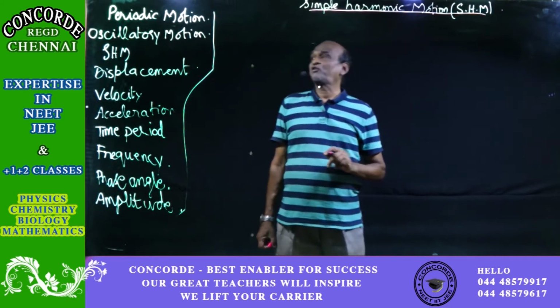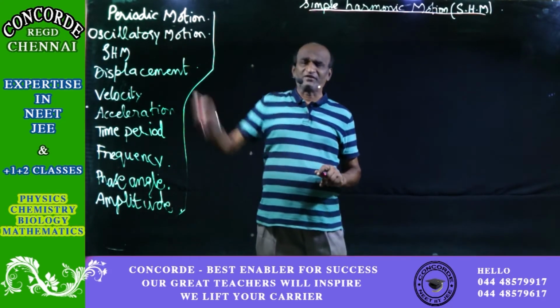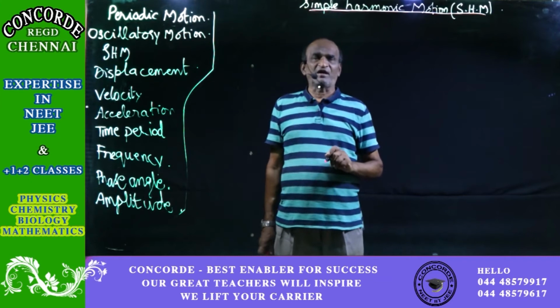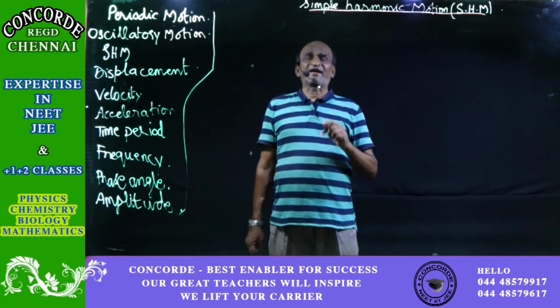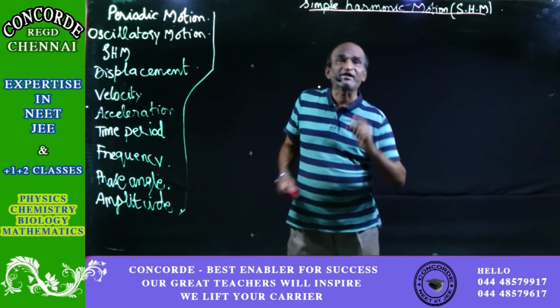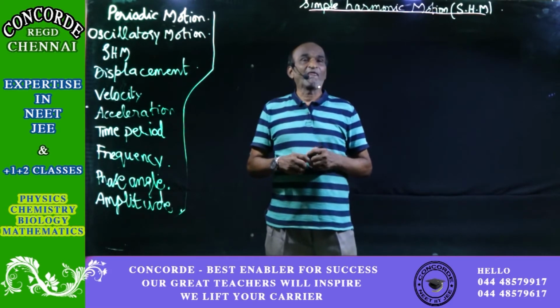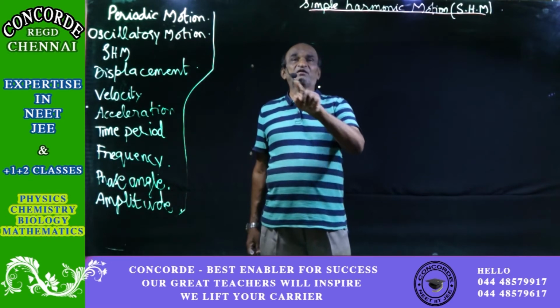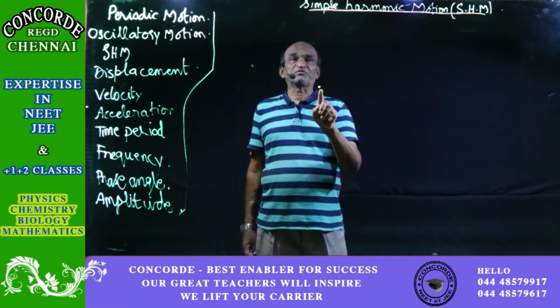What we say with regards to the definition of the periodic motion is that again and again, a particle passes through the fixed point at a regular interval of time. So, the first time the path takes 5 seconds to pass through this point.